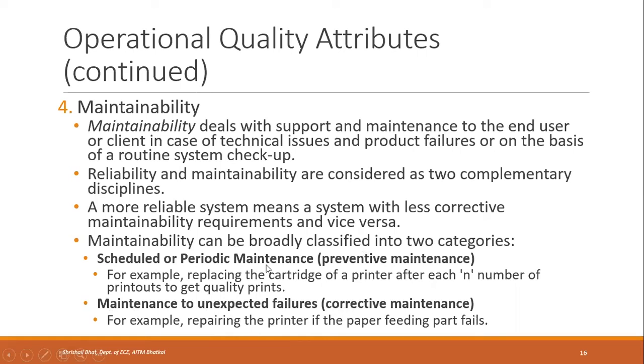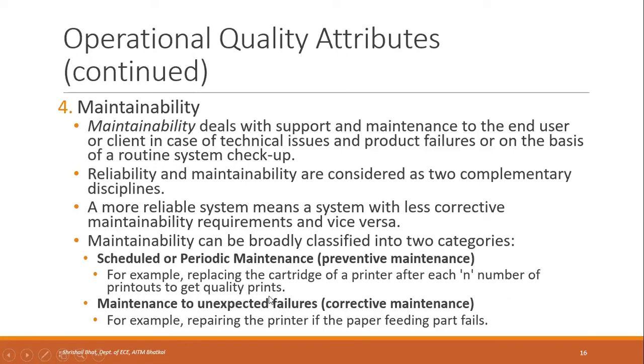Scheduled or periodic maintenance means after some period or after some number of events, you have to perform that maintenance. That is called preventive maintenance. To prevent any disorder later, we have to do it. For example, replacing the cartridge of a printer after some n number of printouts to get quality prints.